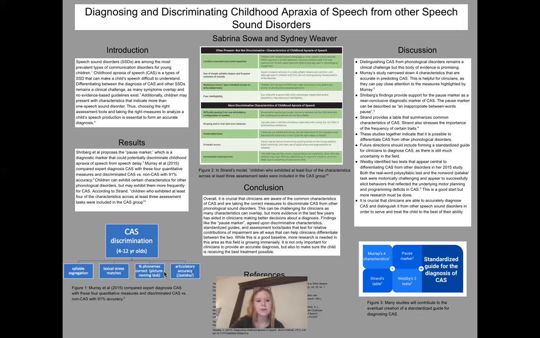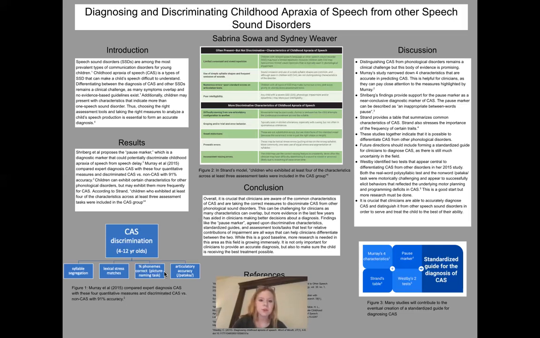Yeah, so Strand created this table with some characteristics that are more discriminative of childhood apraxia of speech. She found that if children exhibited at least 4 of these characteristics across the 3 assessment tasks that she used, they were included in the CAS group. And it turned out to be pretty accurate. As you can see at the top, the first area, these are characteristics that are usually present but not discriminative.